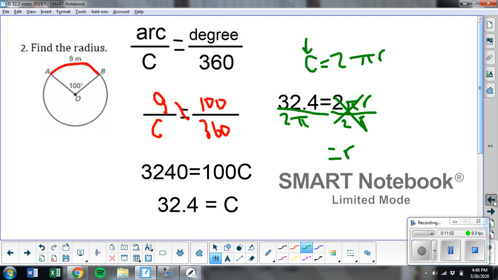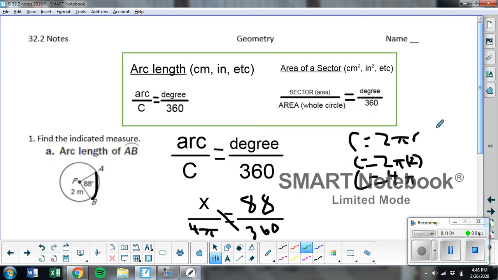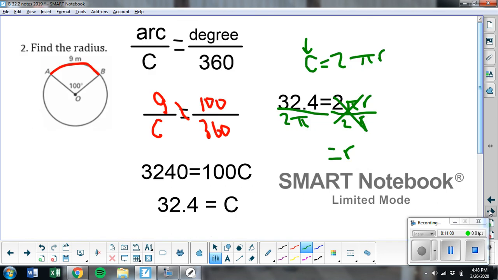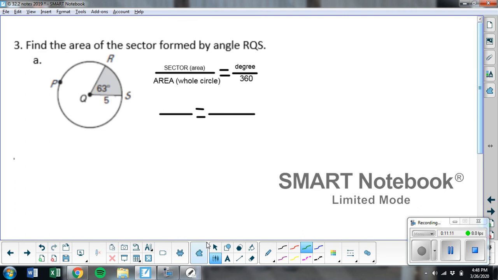I did end up skipping 1b. I don't like the way it was labeled, so I actually meant to skip 1b. So that is number 2. Let's look at number 3.